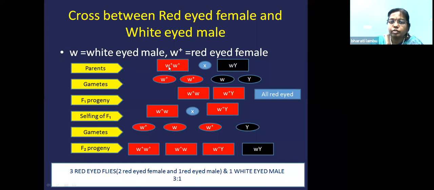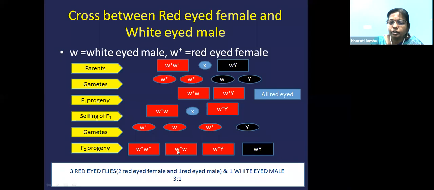So wild type will be expressed generally. So the red-eyed female is crossed with the white-eyed male. So in the gametes, you will get these 2 gametes, that is wild type. And in the gametes of the male, you will get small w and a sperm. So when it is crossed, all red-eyed flies were obtained. Now he has crossed the red-eyed female and red-eyed male. He has obtained gametes like this. And then what are the progeny in the F2 generation?